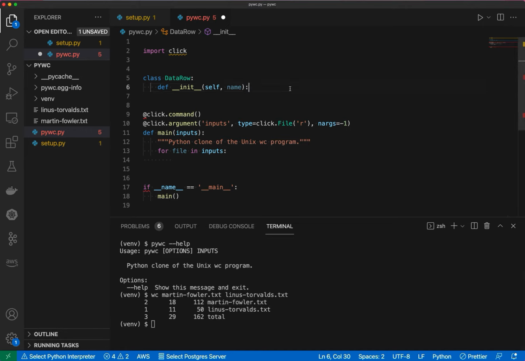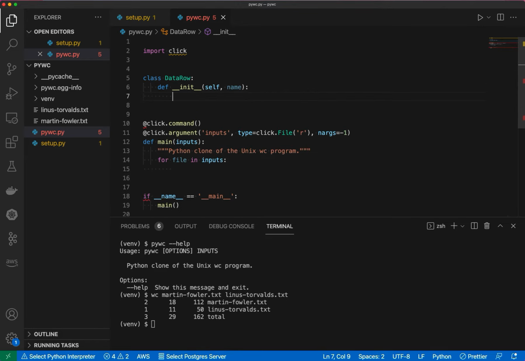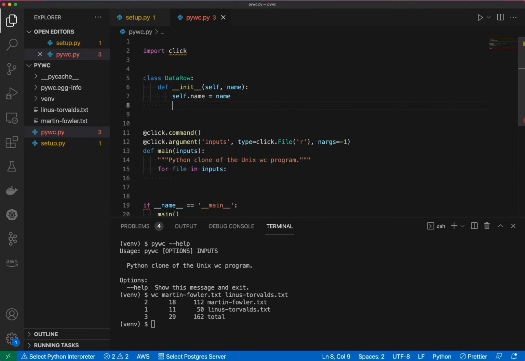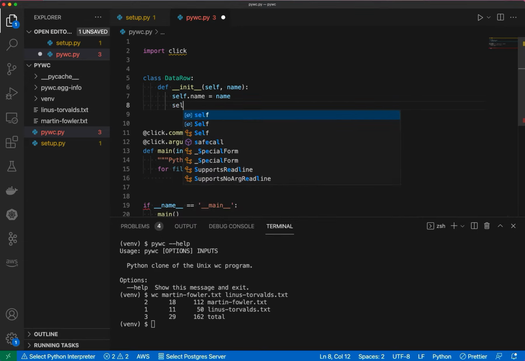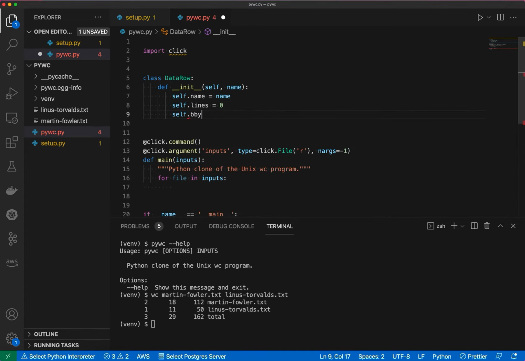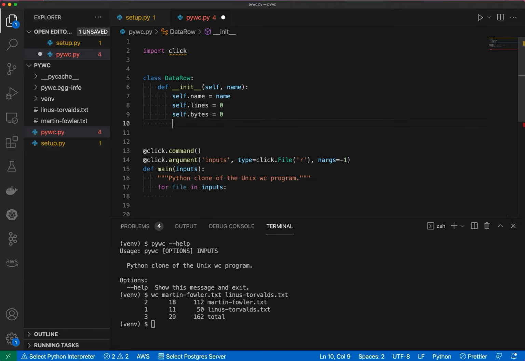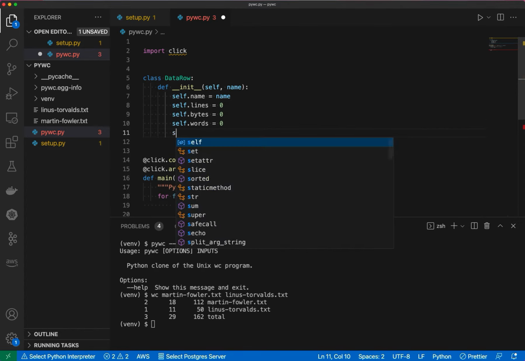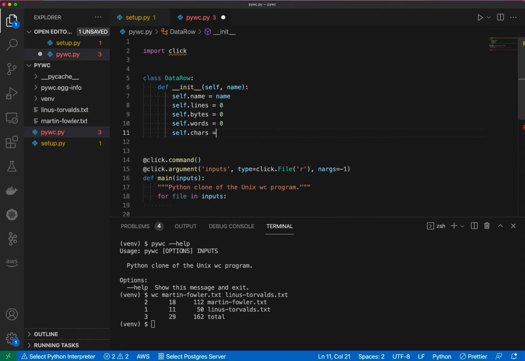So name will hold the name of that very rightmost column. And so I will say self.name and make that a proper class field. And then I'm also going to establish 0 initialized fields for the other things that we're counting, like self.lines equal to 0, and then self.bytes equal to 0, followed by self.words equal to 0, and last but not least, self.characters equal to 0.